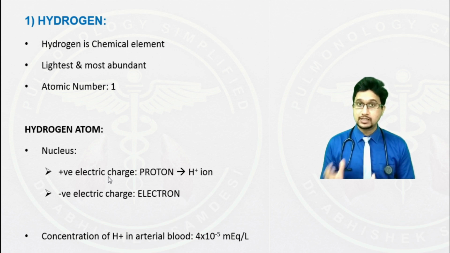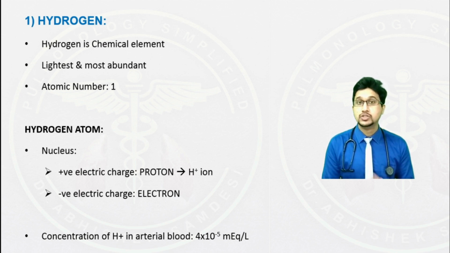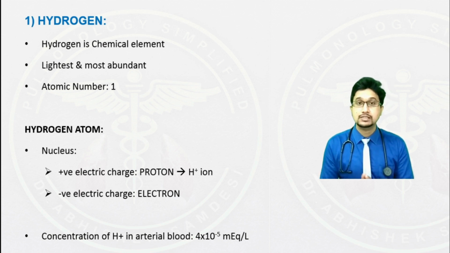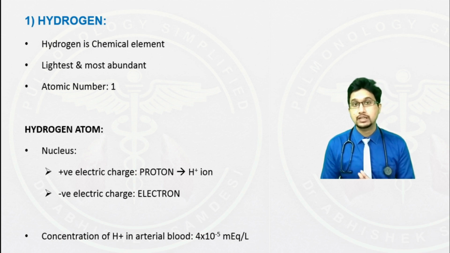To get a rough estimate of the concentration of hydrogen ion, let us compare with other ions like potassium or sodium. Potassium is predominantly an intracellular ion. The concentration of potassium in blood is about 3.5 to 4.5 milliequivalents per liter, whereas sodium is 140 milliequivalents per liter, plus or minus 5 milliequivalents per liter.